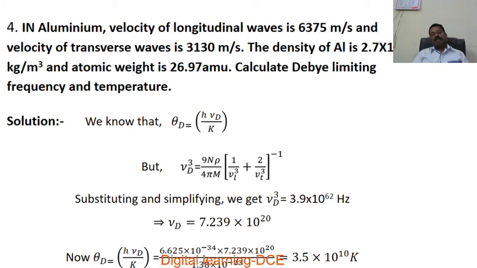Okay, the unit was missing: 10 to the power of 20 hertz. Now theta_D is equal to h nu_D by k. Substitute the values of h and k in addition to nu_D. We have 6.625 into 10 to the power of minus 34 into 7.239 into 10 to the power of 20, divided by 1.38 into 10 to the power of minus 23. Simplifying, we get the value of the Debye temperature as 3.5 into 10 to the power of 10 Kelvin. In this problem, the Debye frequency and Debye temperature are calculated.